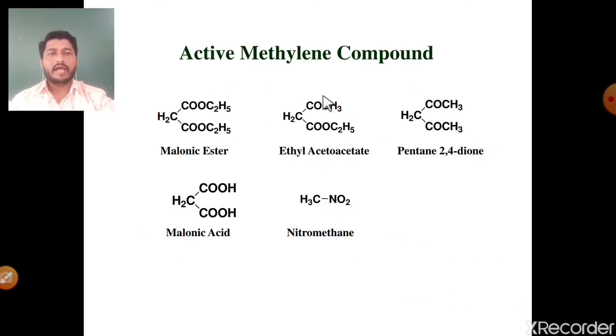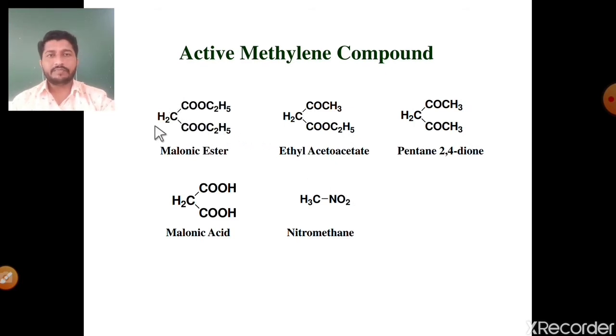Next one, active methylene compound. Friends, what is meant by active methylene compound? See these five examples: malonic ester, ethyl acetoacetate, pentane-2,4-dione, malonic acid as well as nitromethane. These are the best examples of active methylene compounds. Then what is meant by active methylene compound?